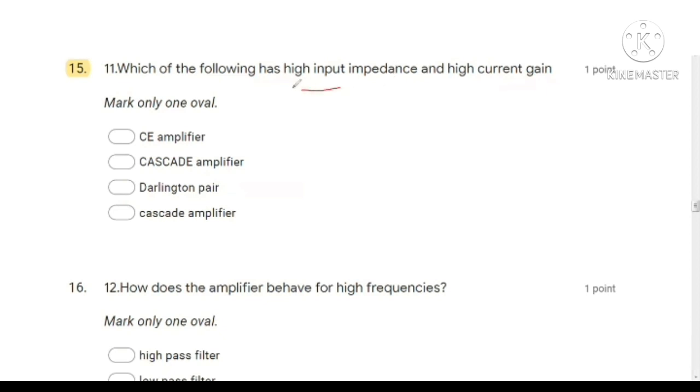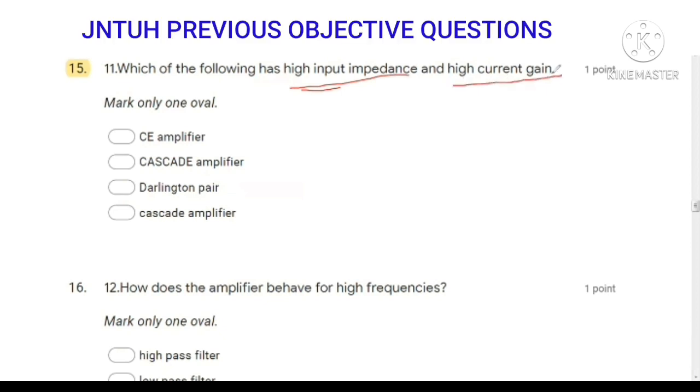Next question, which of the following has high input impedance and high current gain? For example, common collector has high input impedance, but it will not provide very high current gain. But here the Darlington pair is there, so this Darlington pair circuit will provide high input impedance and high current gain.